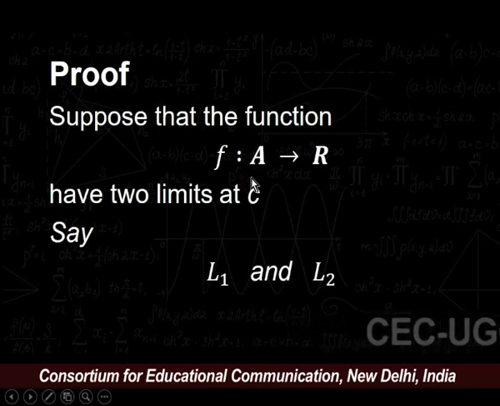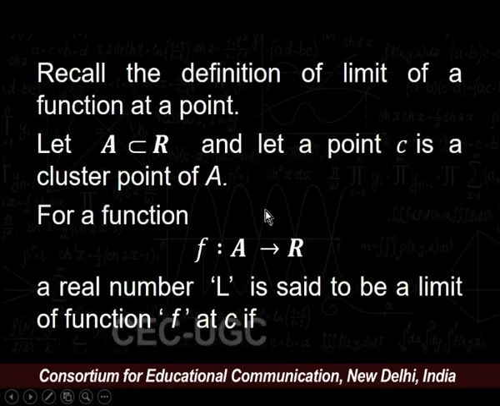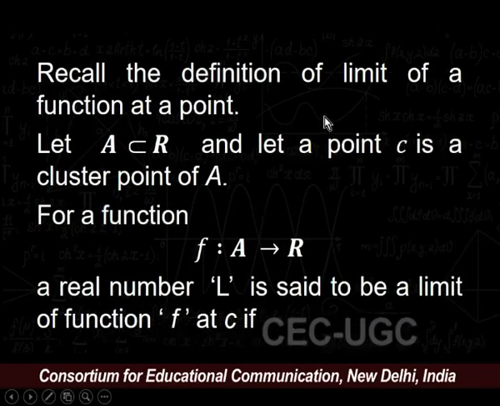Say L1 is a limit and L2 is also a limit of the function f at point C. Recall the definition of a limit of a function at a given point.